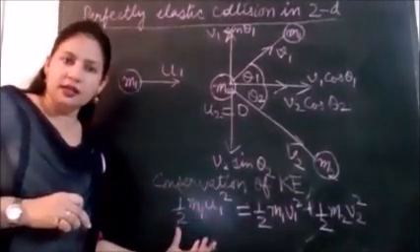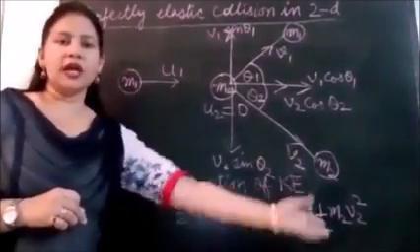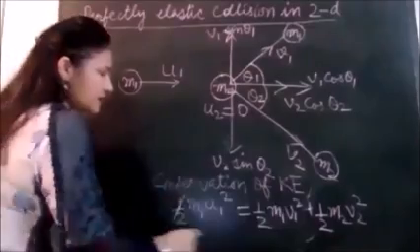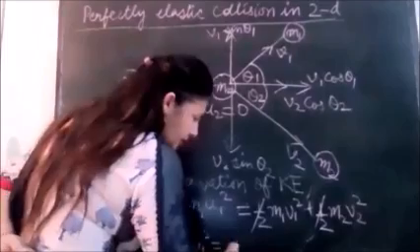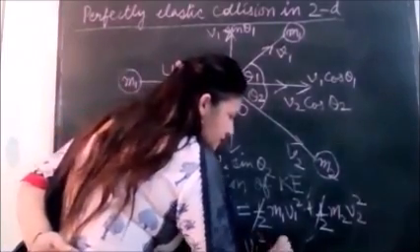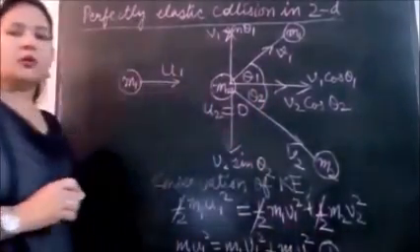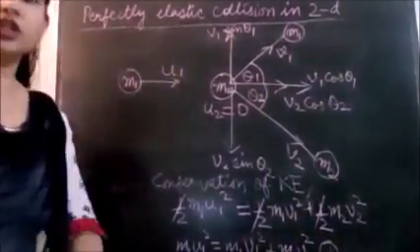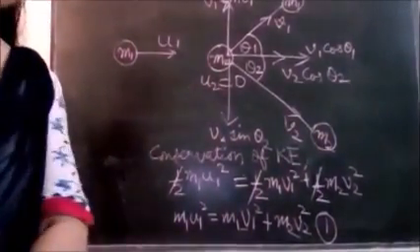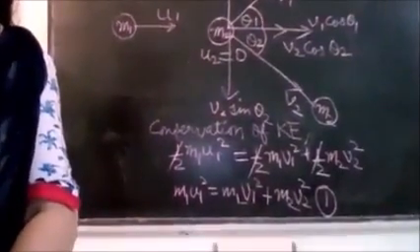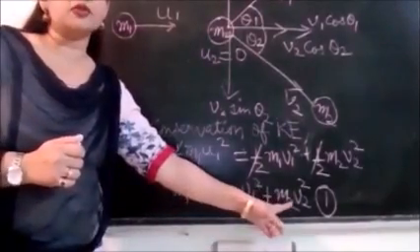In this equation, initial kinetic energy, final kinetic energy. After the collision, both are moving, so both have kinetic energy, right? Half gets cancelled on both sides, so we get our first equation: m1 u1 square is m1 v1 square plus m2 v2 square. Okay, this is equation number 1. This is our equation number 1.